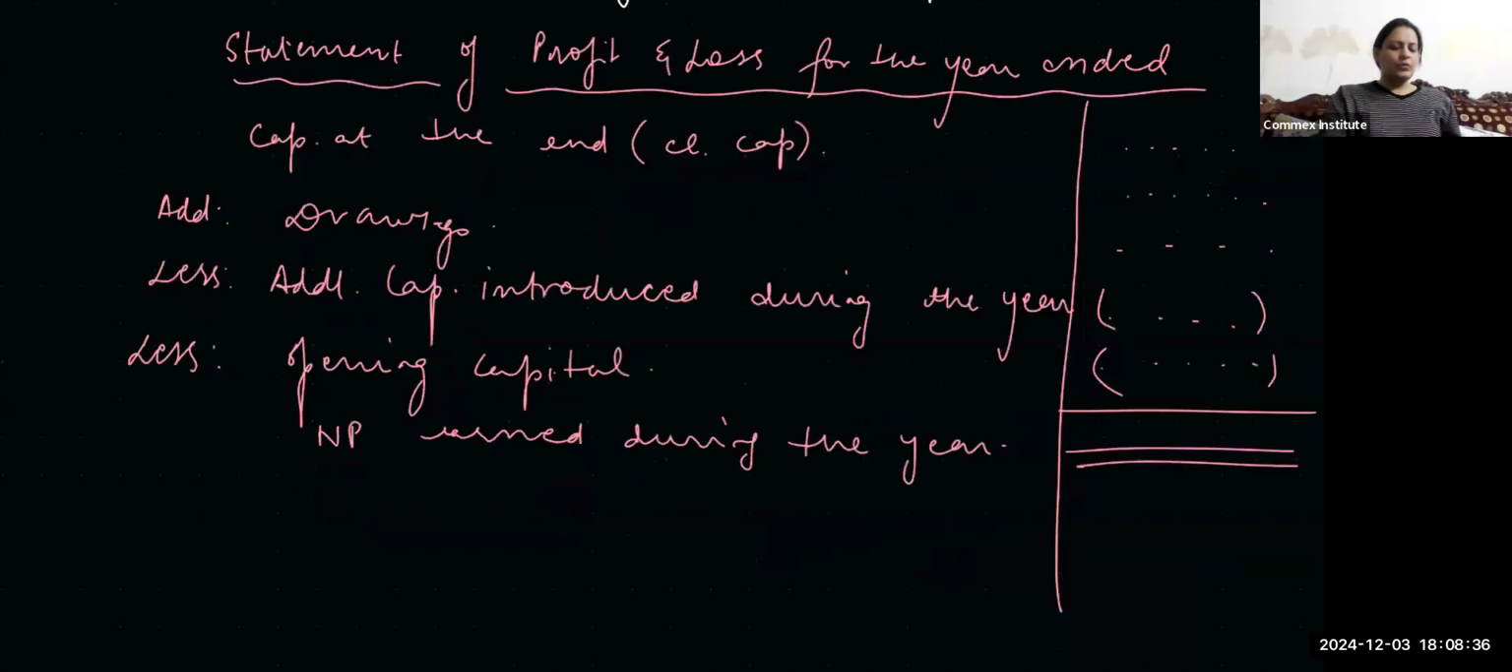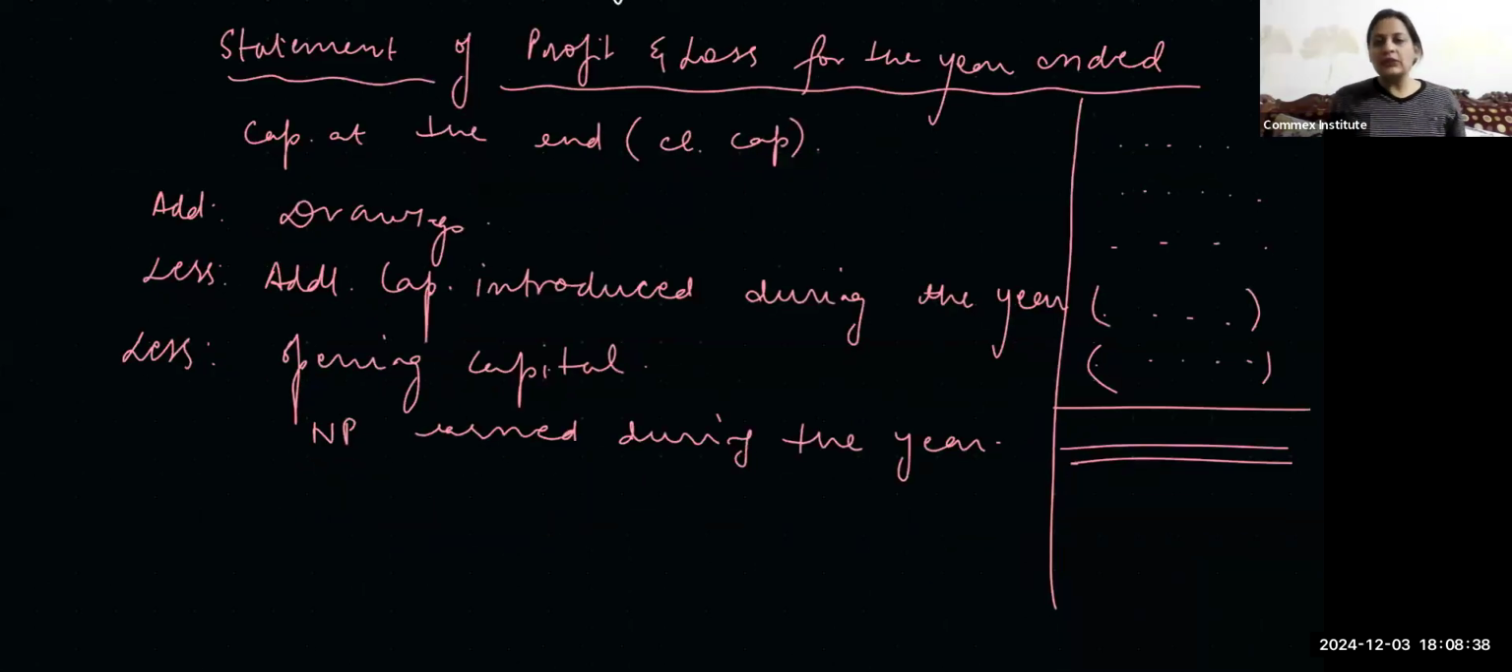So this is what we are going to do. Now in this, the thing will be that the opening capital will not be given, so first we have to make the opening statement of affairs, and then we'll get the opening capital, or the closing capital will not be given. So that is what we have to do. Okay? So do also look at the format of the statement of affairs.